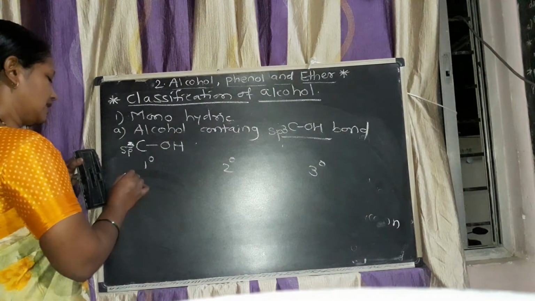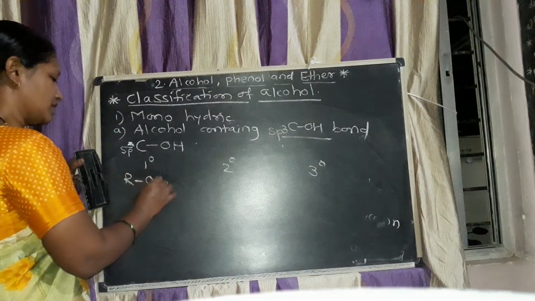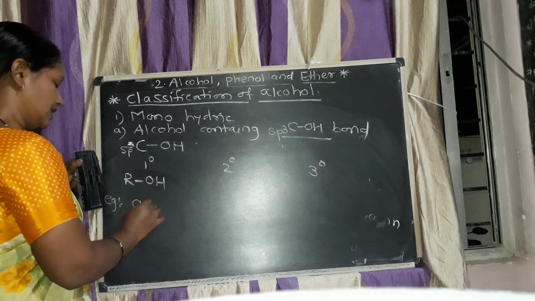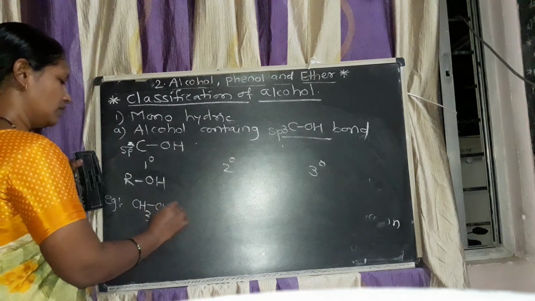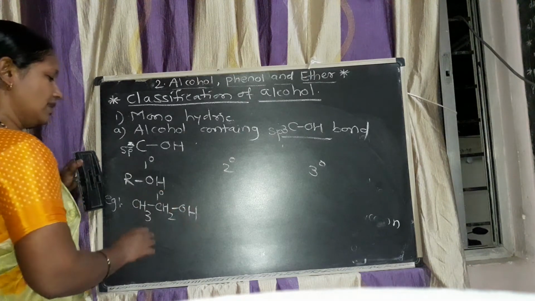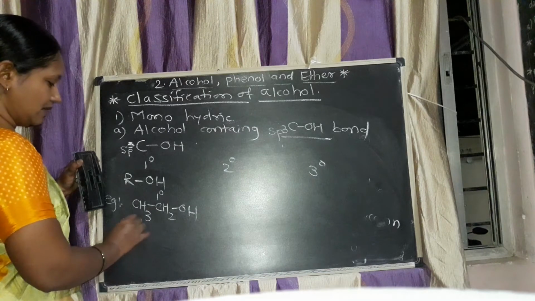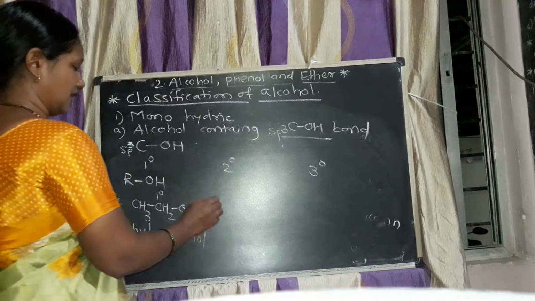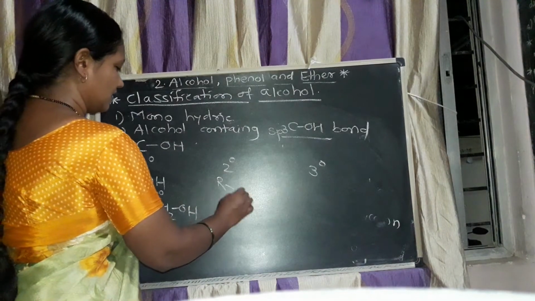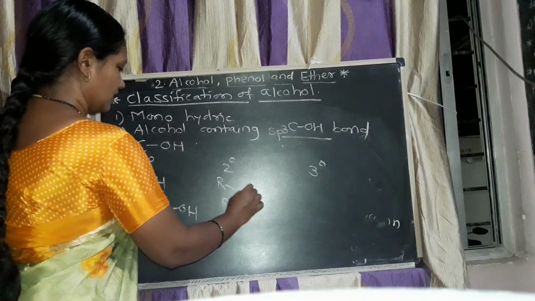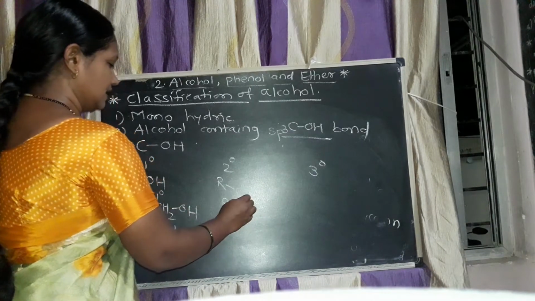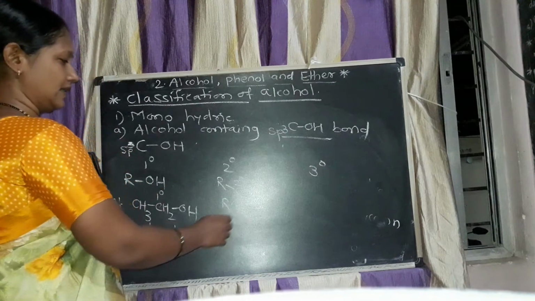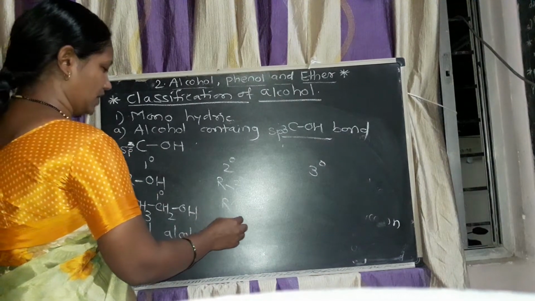Primary means it contains the RCH2OH bond. For example, CH3CH2OH is a primary alcohol, the example is ethyl alcohol. Secondary means the carbon atom is sp3 hybridized, but it is a secondary one. It is called a secondary C-OH bond.